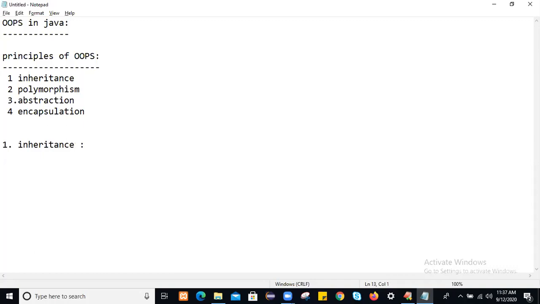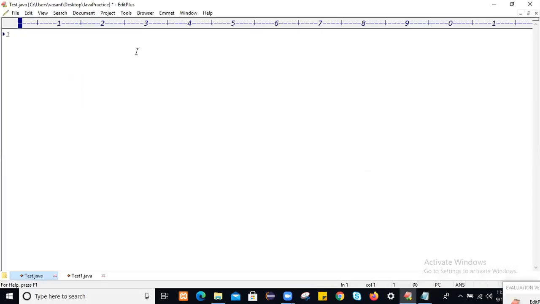So simply, guys, when you write business logics within a class, I have this class A and I write some business logics within it, and we have another class, class B. If I want to use all the business logics declared within class A inside class B, you have to make a relationship between these two classes.